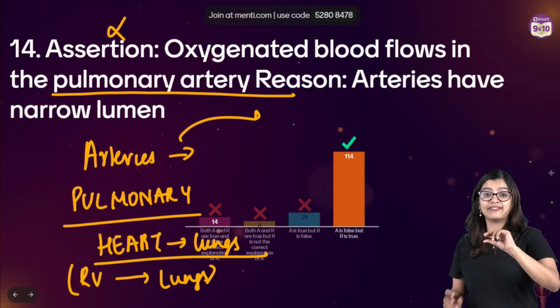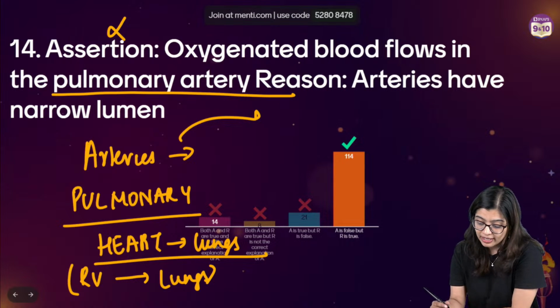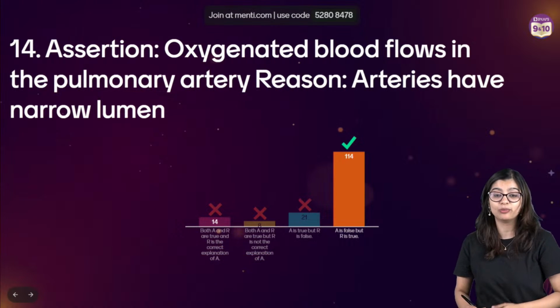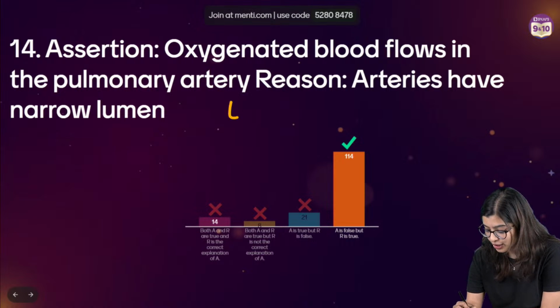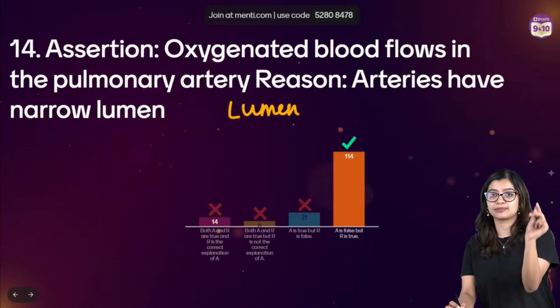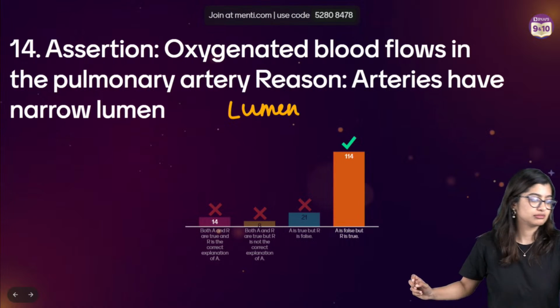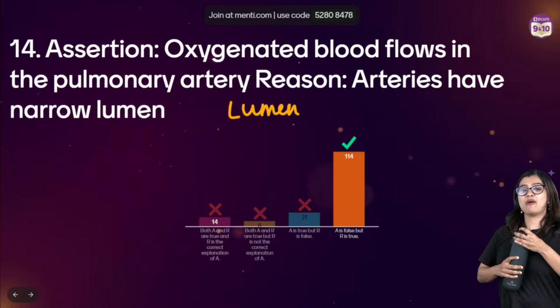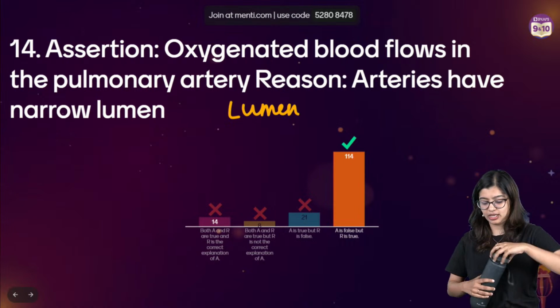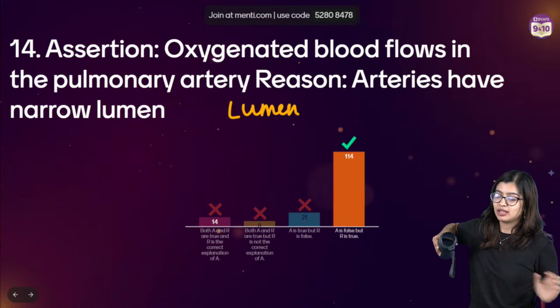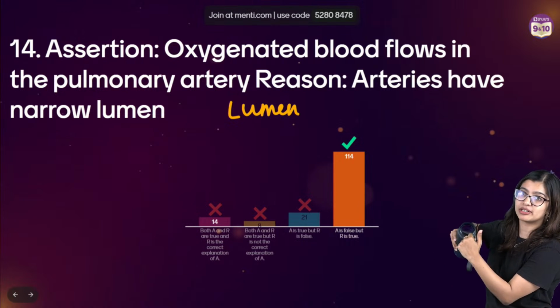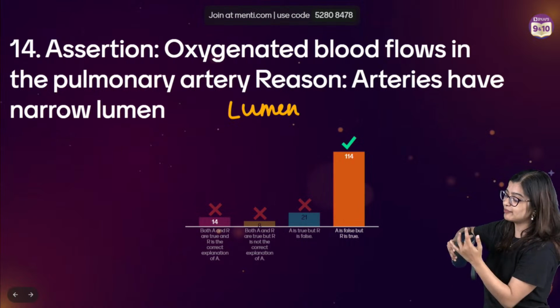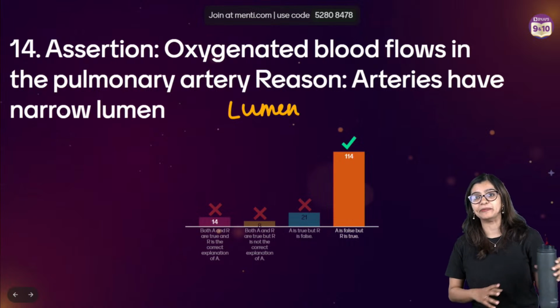Now the reason is given indirectly, right? It says arteries have narrow lumen. Now what is lumen? Lumen is the space. If you take my water bottle, the space inside my water bottle is called the lumen, right? So this is what you call lumen.